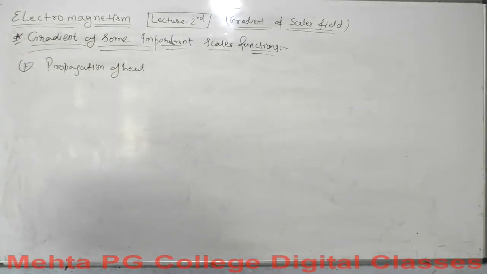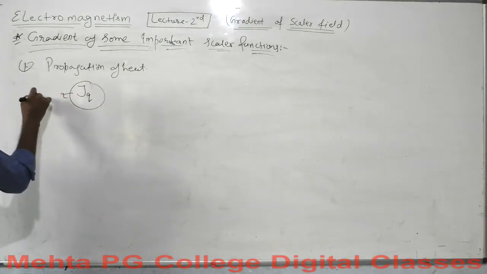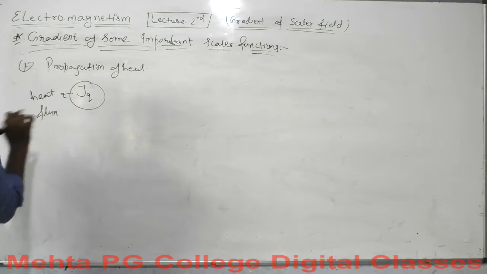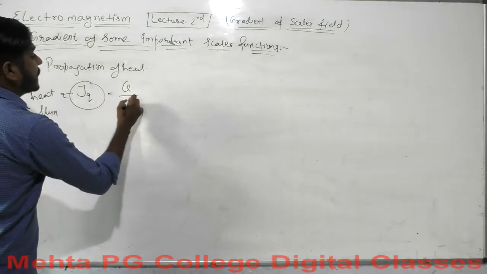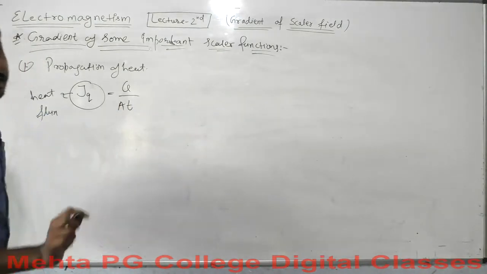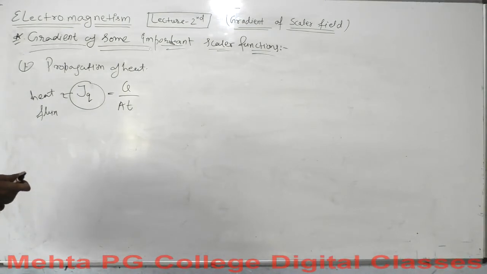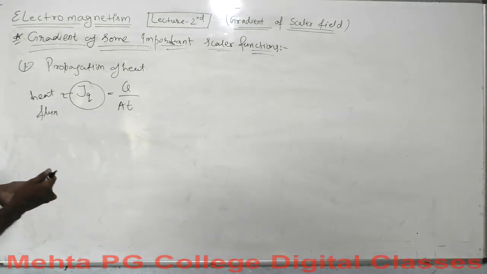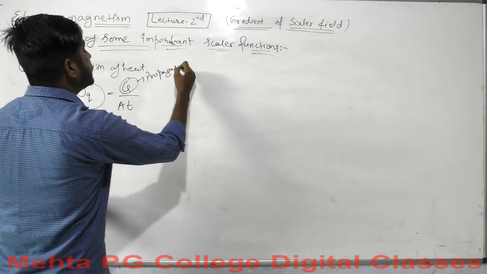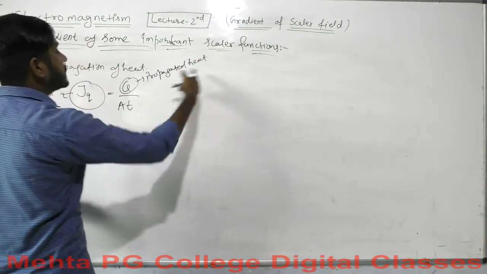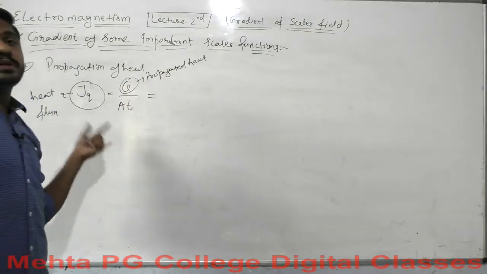So what is the propagation of heat represented here? Let's consider JQ, which is the heat flux. This will be equal to Q over At. So what is Q? Q represents the heat here, okay? Q doesn't represent charge here, it represents heat. This is the propagated heat, or the amount of heat which has been propagated. And this will be equal to JQ, the heat flux.